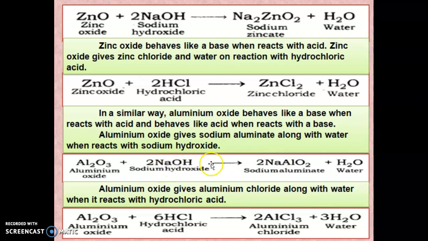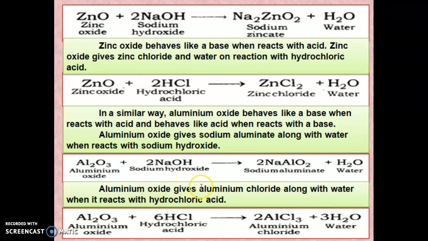So here what happens is that aluminum oxide behaves like an acid when it reacts with a base. Here NaOH is a base. So when aluminum oxide reacts with a base, it behaves like an acid.